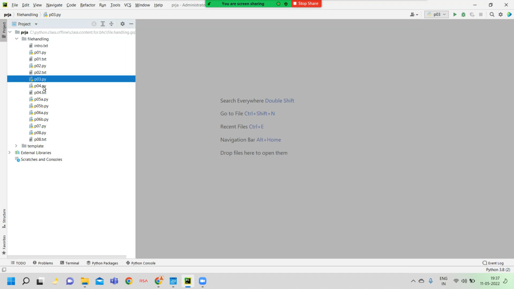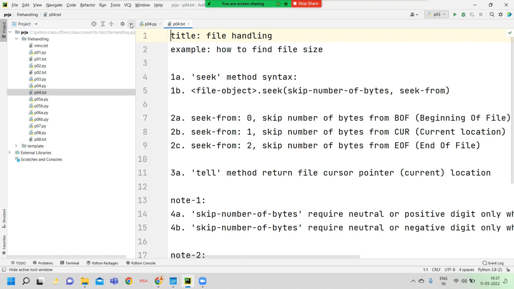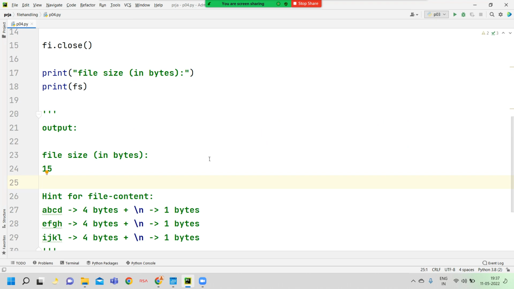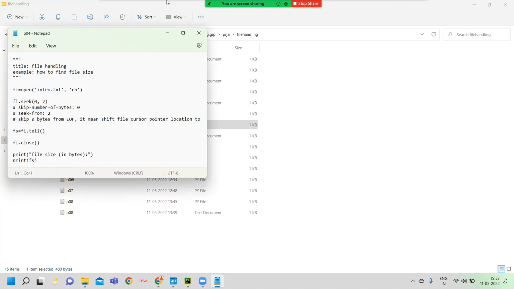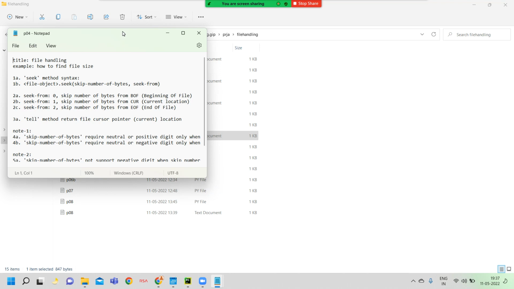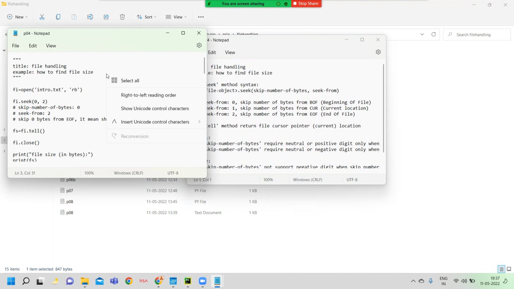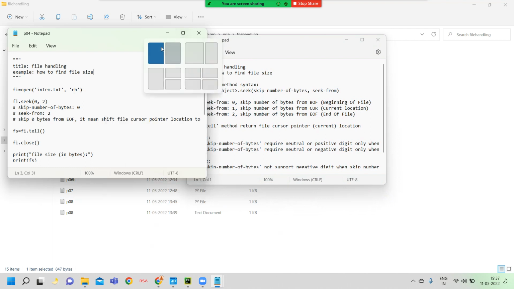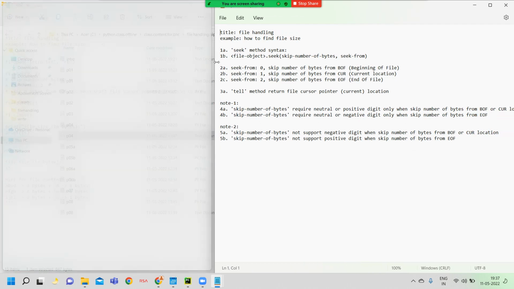Now see here, program number 4. Before that we should see the program number 4 description. Carefully watch it. Here I open this file and then I open the description files also.